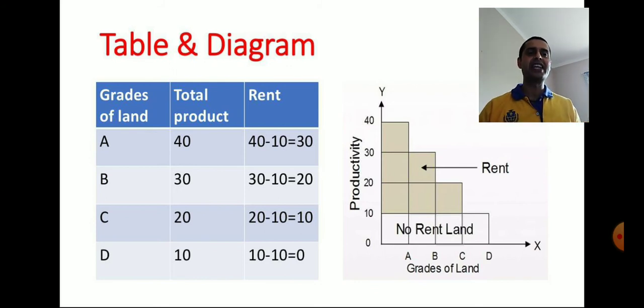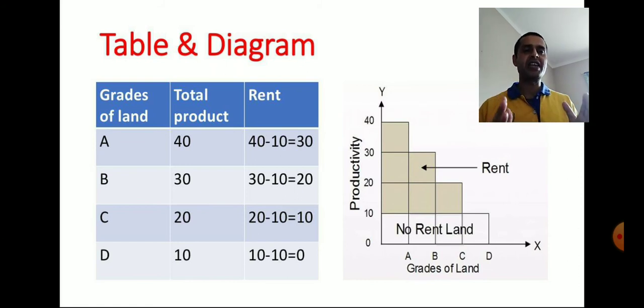And finally, grade D land, there is no rent on it. So in the diagram, the shaded region shows rent and below 10 shows no rent land, which in economics we call marginal land. So this is how we can explain the table and diagram for the Ricardian theory of rent.